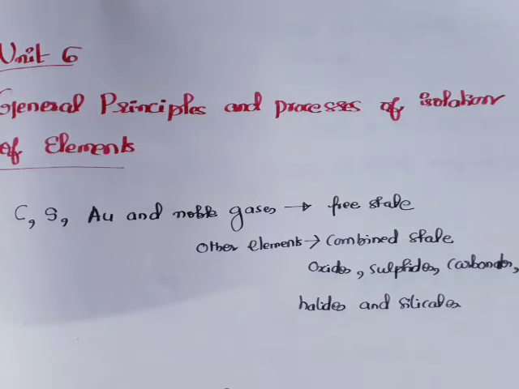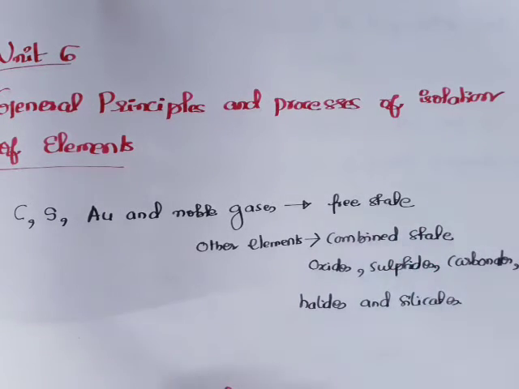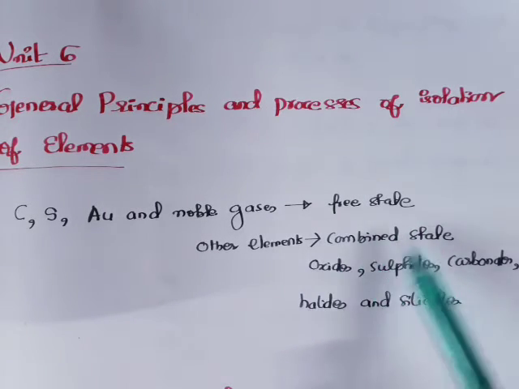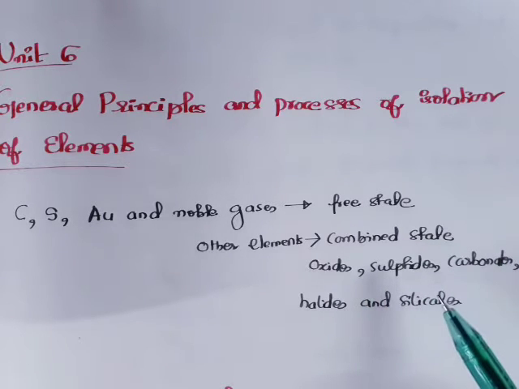So this is the new chapter from chemistry, General Principles and Processes of Isolation of Elements, and we are going to discuss the introduction part from this chapter. Now we know that some elements, like carbon, sulfur, gold or noble gases, usually exist in free state, and some other elements exist in combined state, either in oxide, sulfide, carbonate, halide and silicate form.